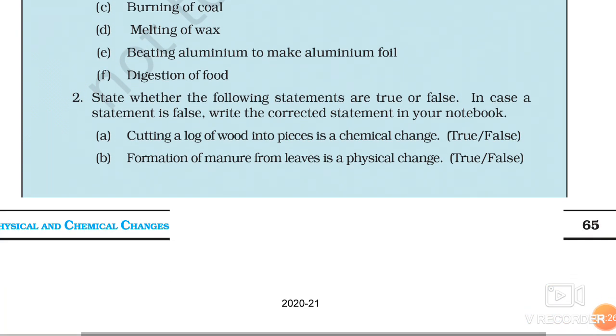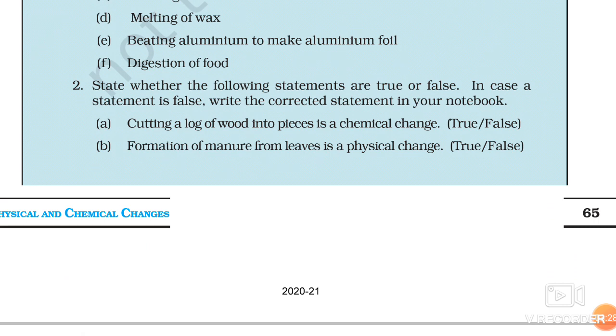Now the second question is given in your NCERT book: state whether the following statements are true or false. In case a statement is false, write the correct statement in your notebook. The first statement is, cutting a log of wood into pieces is a chemical change.